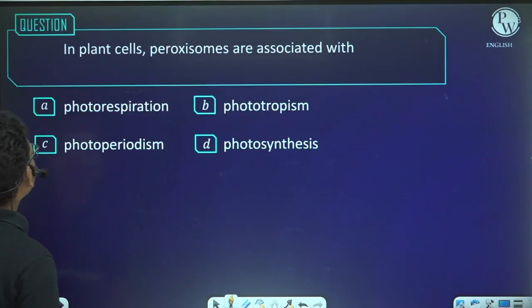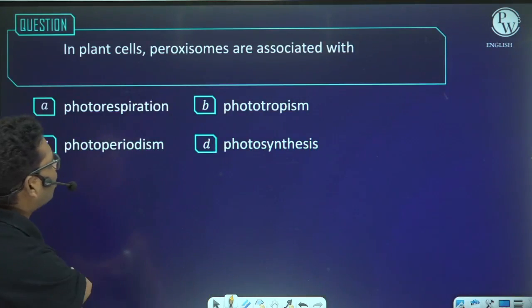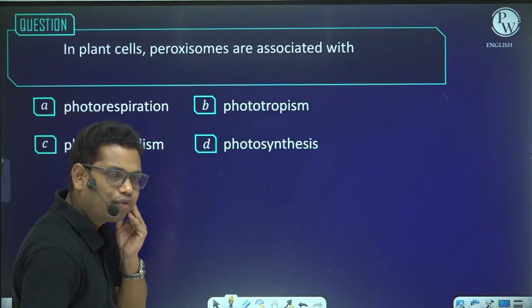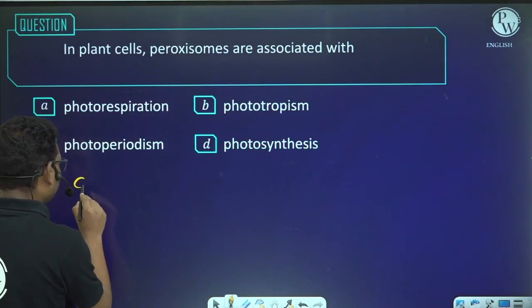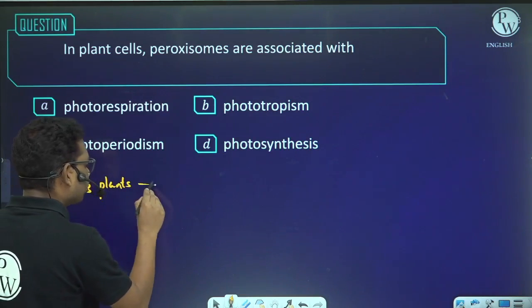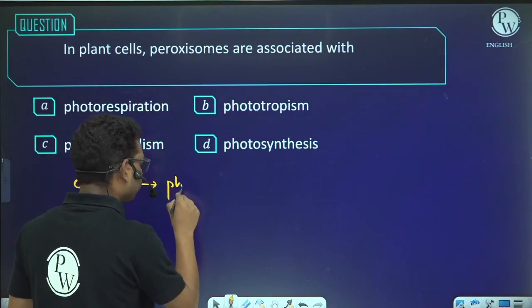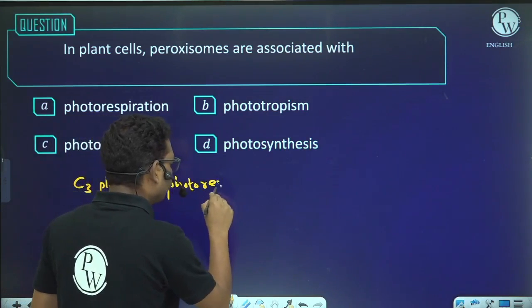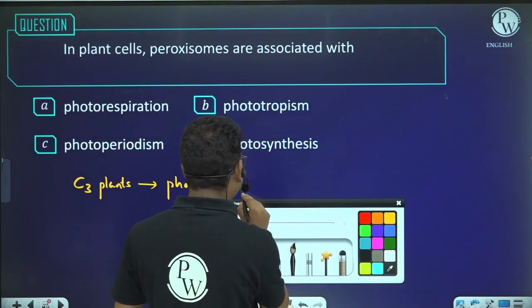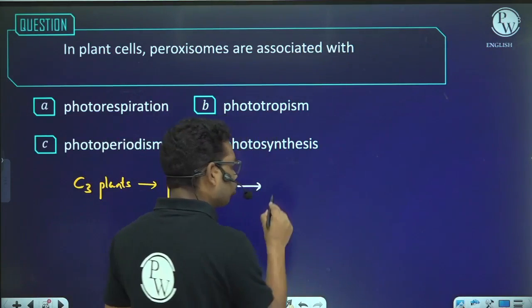Next, in plant cells, peroxisomes are associated with. See, in mesophyll cells, suppose we have different types of plants. We have C3 plants. So in C3 plants, there is a process which is called photorespiration. And this photorespiration is performed by the collective activity of three organelles. What are those organelles?